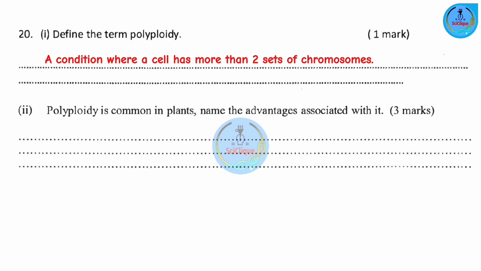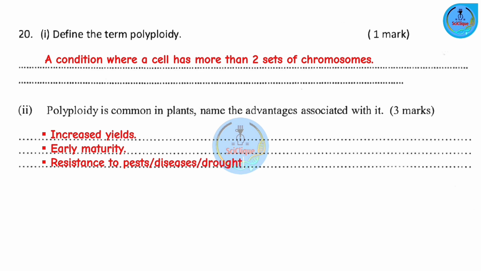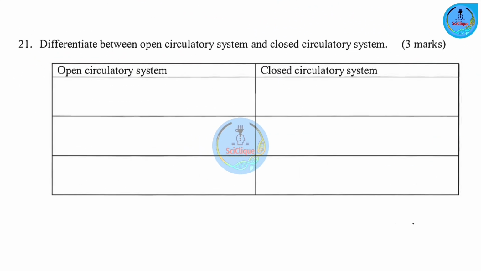Now, when it comes to plants that have polyploidy, they tend to have increased yields. They also mature earlier. So you can harvest earlier, when you have polyploid plants than diploid plants. And even better, they are more resistant to pests, diseases, and even environmental conditions like drought. Question number 21. Differentiate between the open circulatory system and the closed circulatory system.